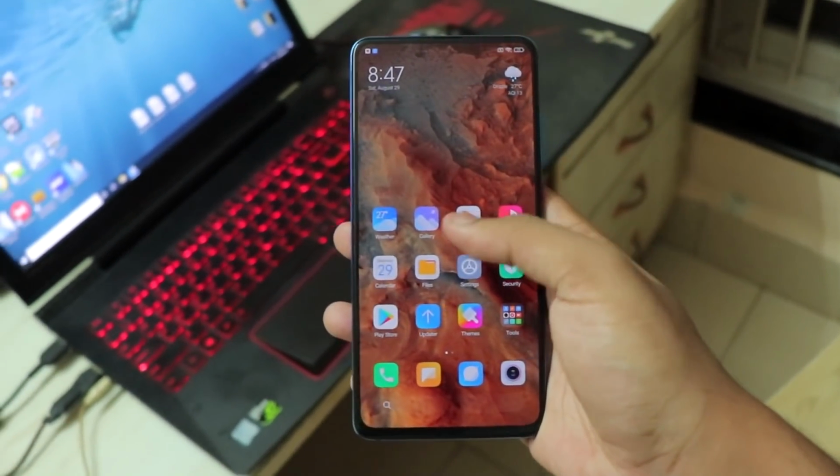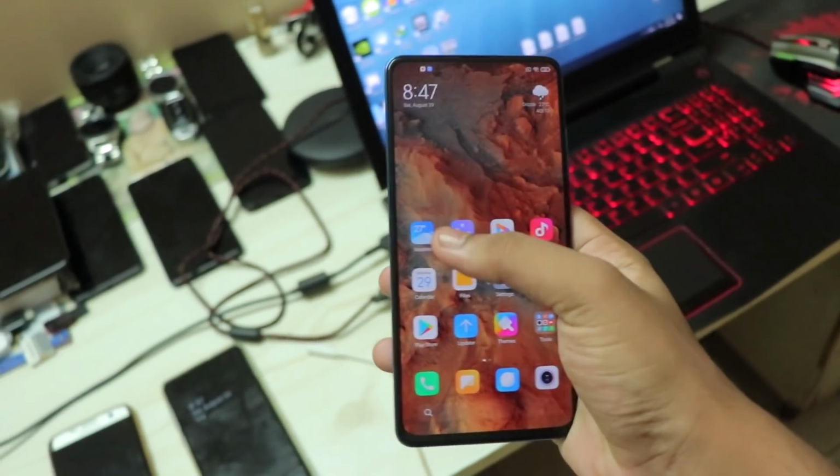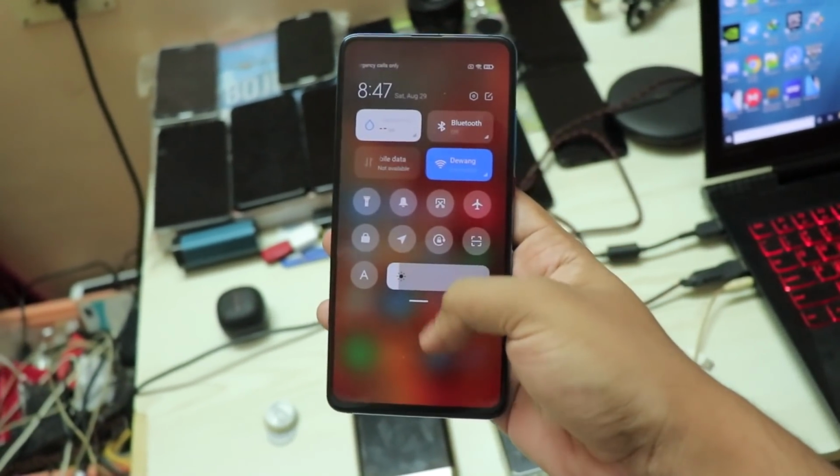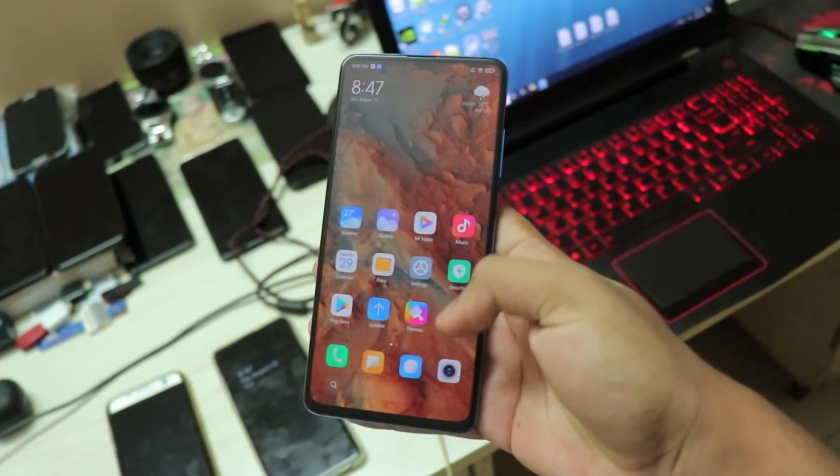Today's video we are going to be taking a look at a few of the new features that have been added to the MIUI China beta. So again, over here this is the Xiaomi U base, and before we begin, I'm actually